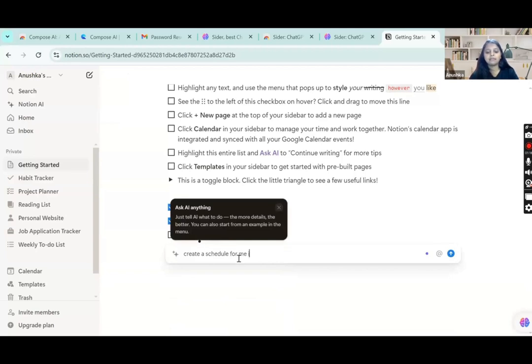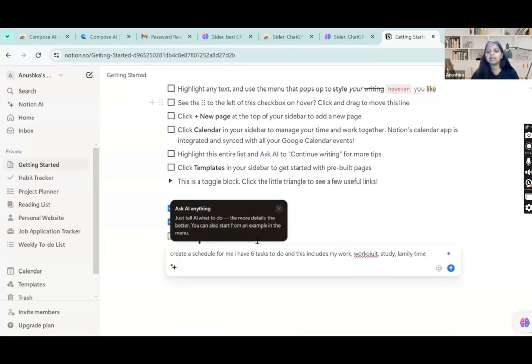I have 6 tasks to do, and this includes my workout, study, family time. Let's create for this much only. You can add the tasks which you have, right? I am just demonstrating it, so I have written very generic tasks here. Now I'll just send it to AI.